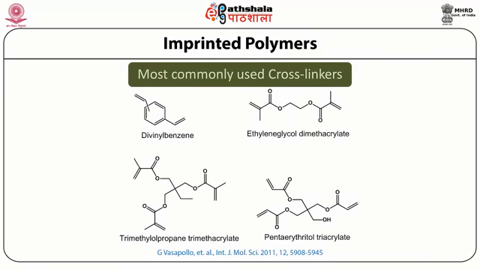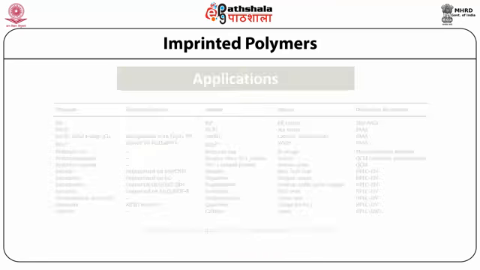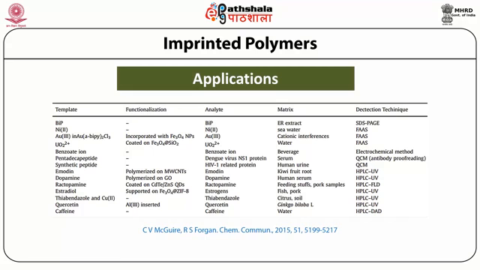And these are the most commonly used cross-linkers like divinyl benzene. It can be ortho, meta or para-divinyl benzene, ethylene glycol methacrylate, then there is trimethylolpropane methacrylate and pentaerythritol triacrylate. Imprinted polymers are being used in many systems for the sample preparations. So here are the examples shown from the reported studies, and again it is evident that the imprinted polymers can be used for diverse types of solutes in diverse types of samples.